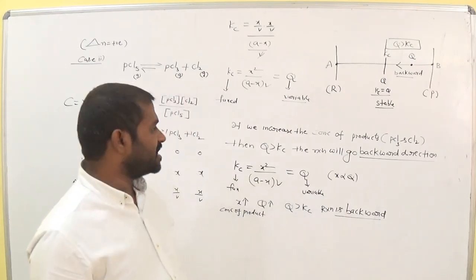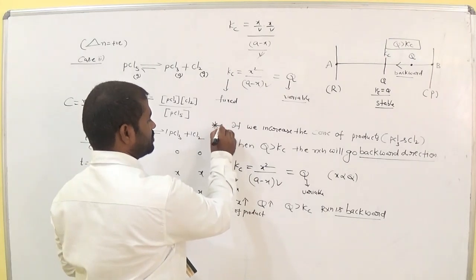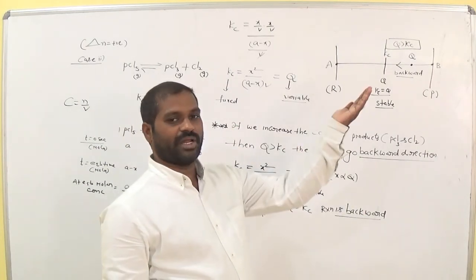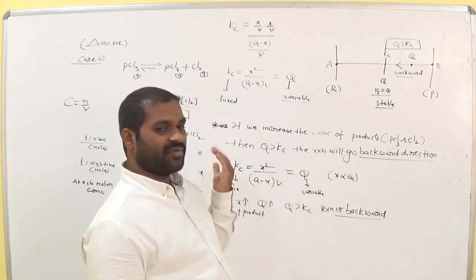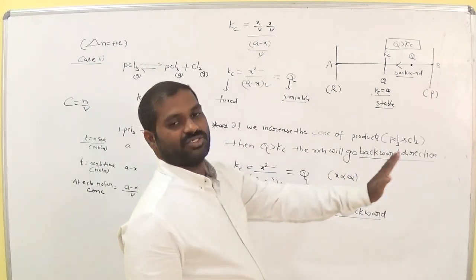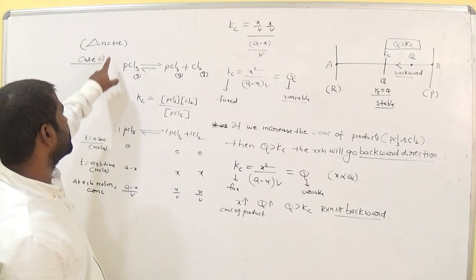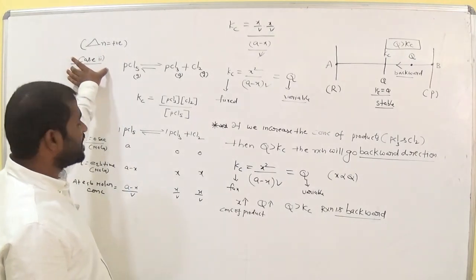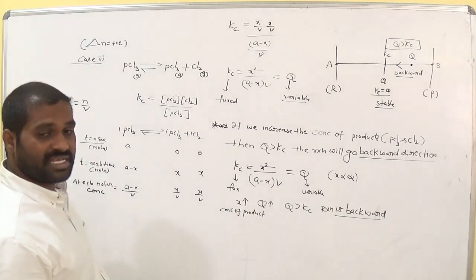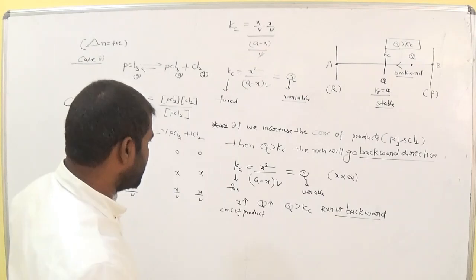When Q is greater than Kc, this statement is very important. If we increase the concentration of the products, the reaction is backward. If we increase the concentration of the reactants, the reaction is towards the forward direction. Is it clear, ma'am? In delta n equals positive, this is the second case. We already discussed the first case, that is Q less than Kc, and it is clearly forward reaction.